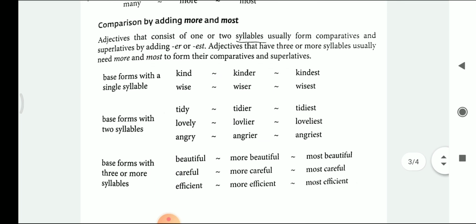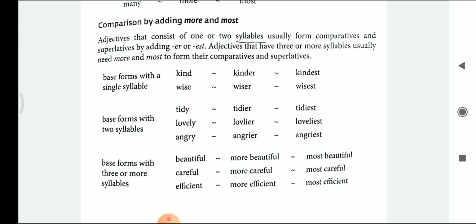Comparison by adding more and most. Adjectives that consist of one or two syllables usually form comparative and superlative form by adding er or est. So the first word here which you will find difficult to understand would be syllable. Syllable means the uninterrupted form of speaking the word. That is the basic meaning of syllable. So when we try to speak a word, into how many parts we divide that word is considered as syllable.